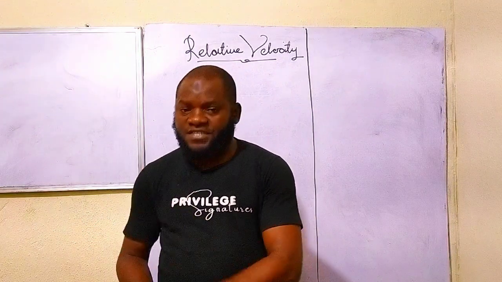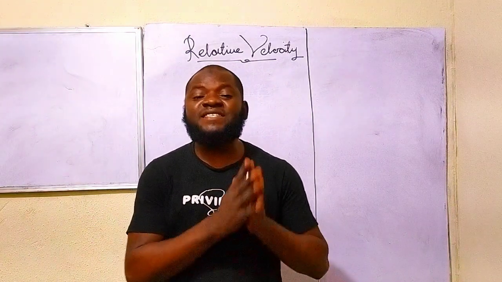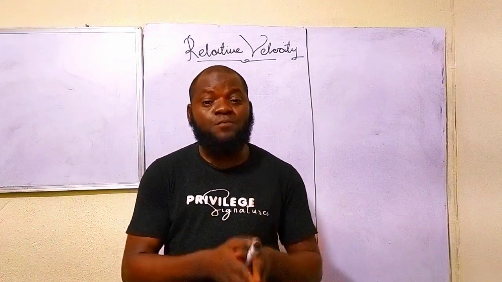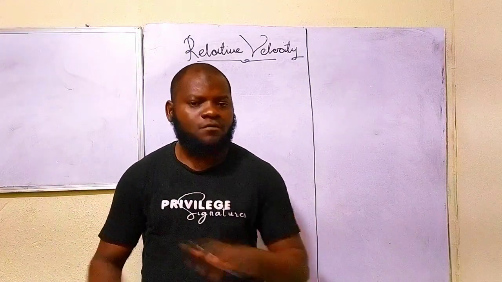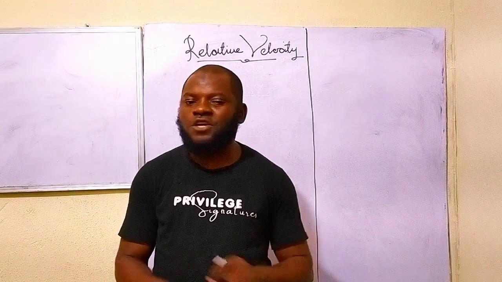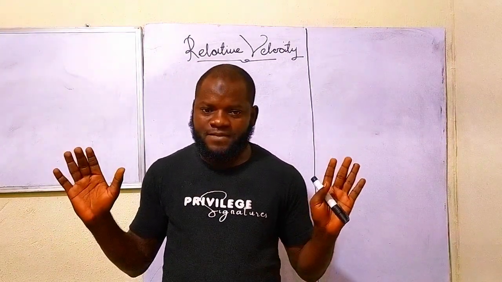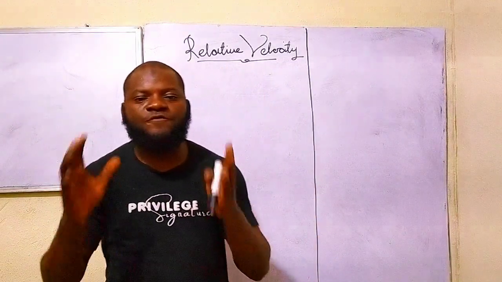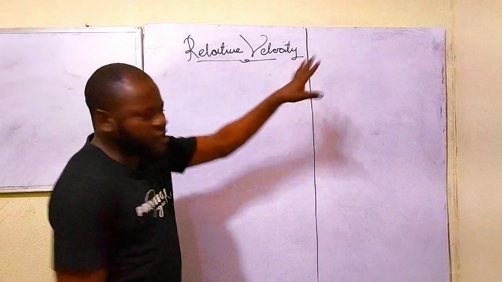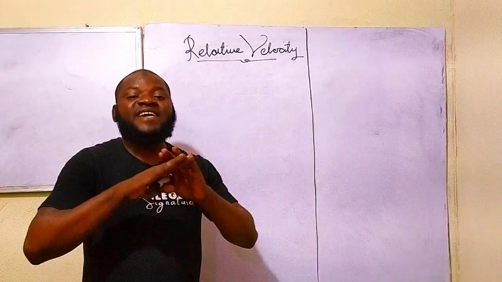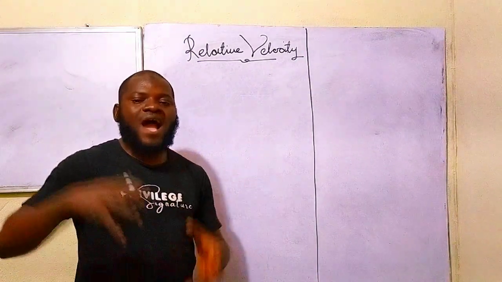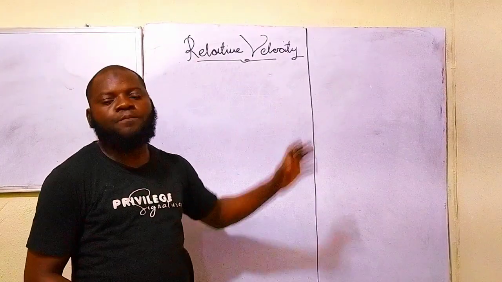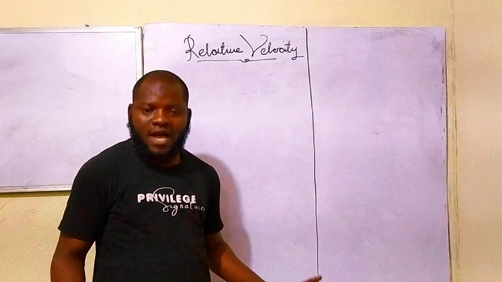Now, if you look at this question, the first thing that tells if you'll be able to answer a question is the ability to identify the topic. Anything that makes you not able to identify the topic, then answering that question is going to be on guess. Is that taken? So this topic is under relative velocity. So we are going to look at relative velocity in detail so that when you handle any JAMB question under this particular topic, you are good to go. Are you getting that now?